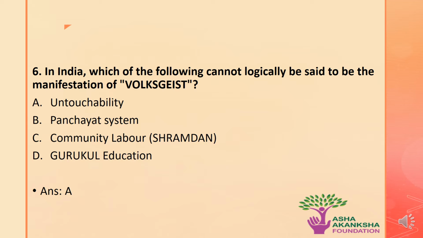That means to say, untouchability cannot logically be said to be the manifestation of volkgeist, as it discriminates people on the basis of their skin, and it violates the basic principle of equality before law that is embedded in Article 14 of the Constitution.